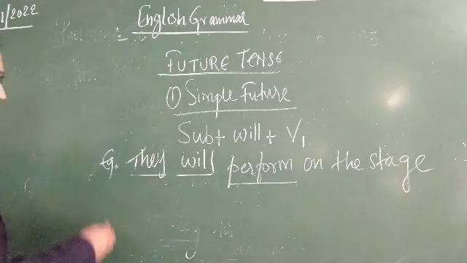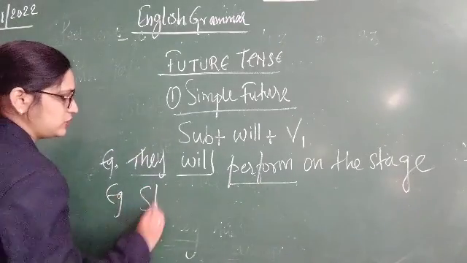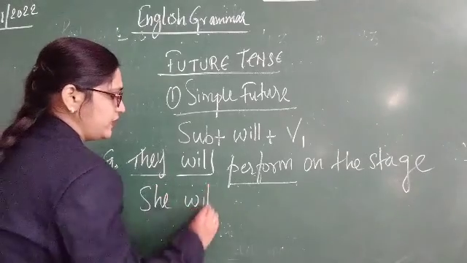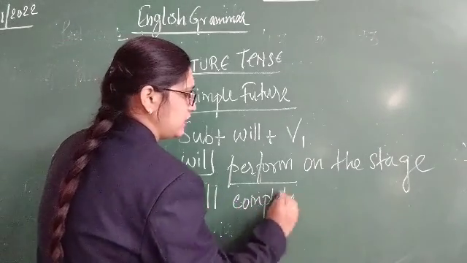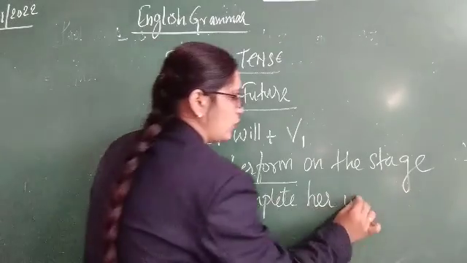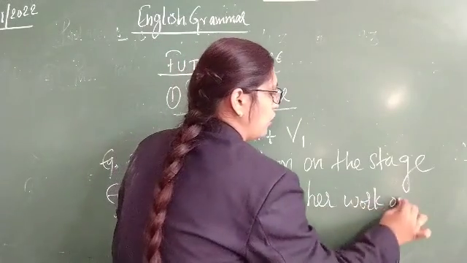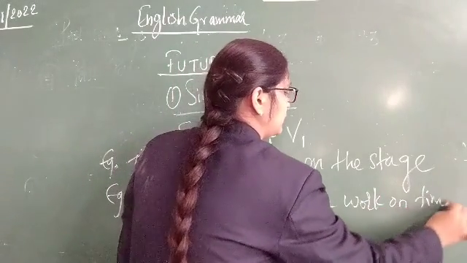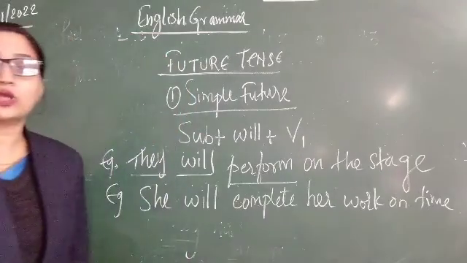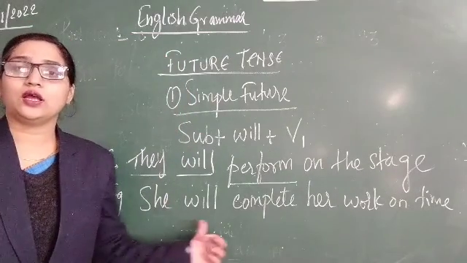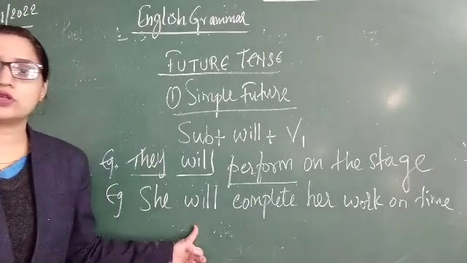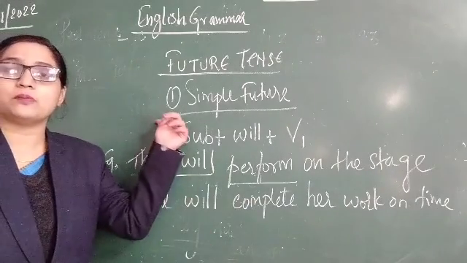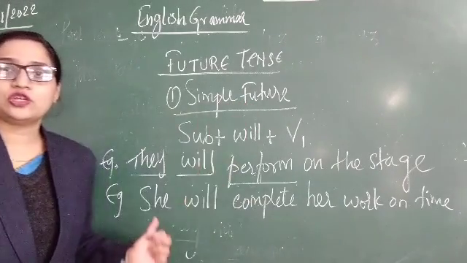Another example, she will complete her work on time. Okay, she will complete her work on time. This is also an example of simple future.